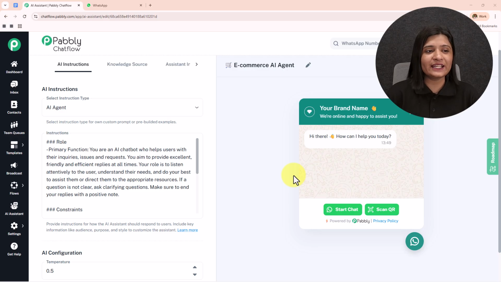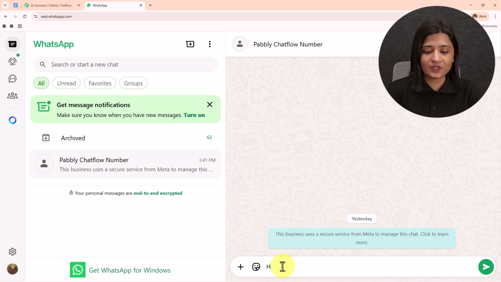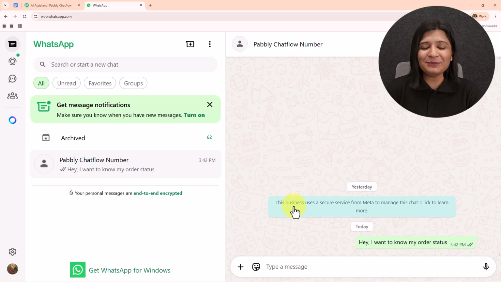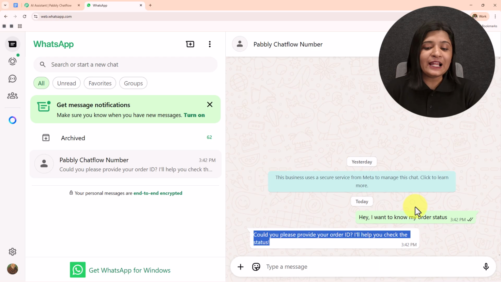Here I have already created an AI agent using Pabbly Chatflow, and we are going to test this AI agent once, whether it is working fine or not. So here I'm going to open my WhatsApp and send some message. Hey, I want to know my order status. I'm going to send this message and let's wait for the reply. And here it says, could you please provide your order ID? I'll help you check the status.